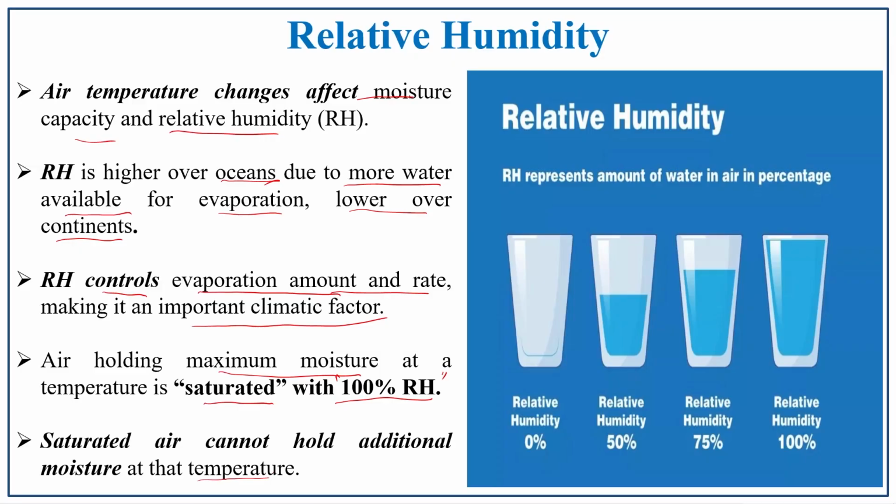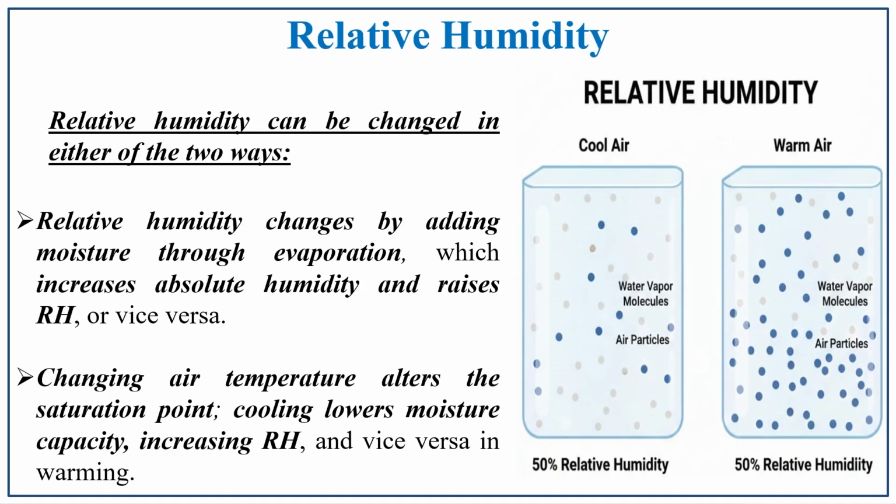The saturated air cannot hold additional moisture at that temperature. So, the same thing, it cannot hold the excess amount of moisture. It was already filled. Relative humidity can be changed in two ways. So, what are the two ways?